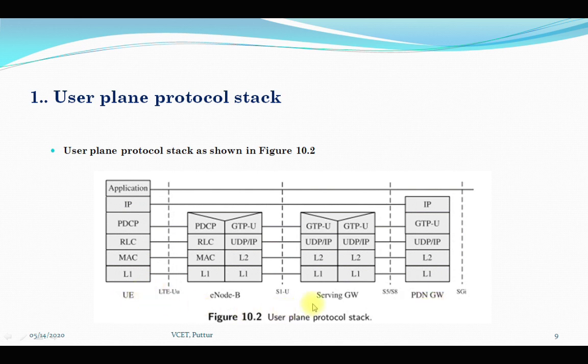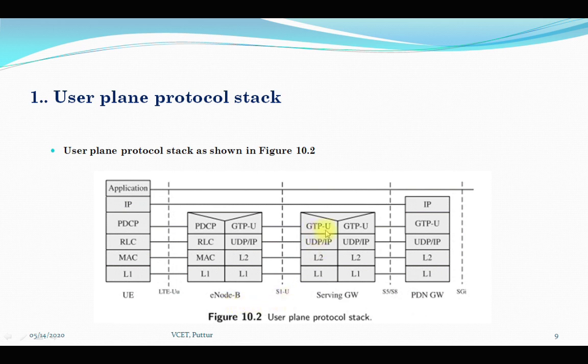This is mainly done by encapsulating the IP packets in the evolved packet core network using specific protocols and then tunneling them from the PDN gateway to the eNode B using the GPRS tunneling protocol, that is GTP.